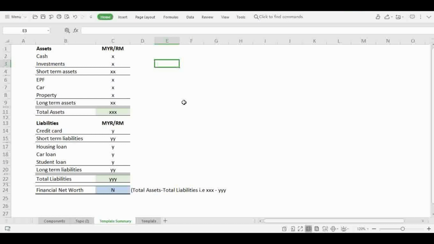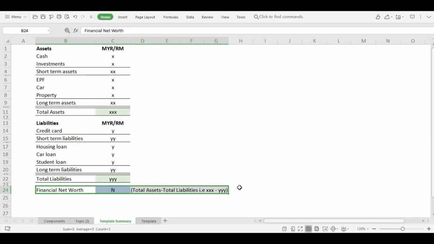I would go into the detailed template in a while, but basically we will have two main parts to this template: assets and liabilities, with short-term and long-term categorization for both asset and liability. There will be further breakdown into the different types of assets and liabilities. For assets, cash and investments are short-term assets, while EPF, car and property are long-term. Credit card is a short-term liability, while the three types of loans are the long-term liabilities. I'm going rather fast here since these have already been covered in the first video.